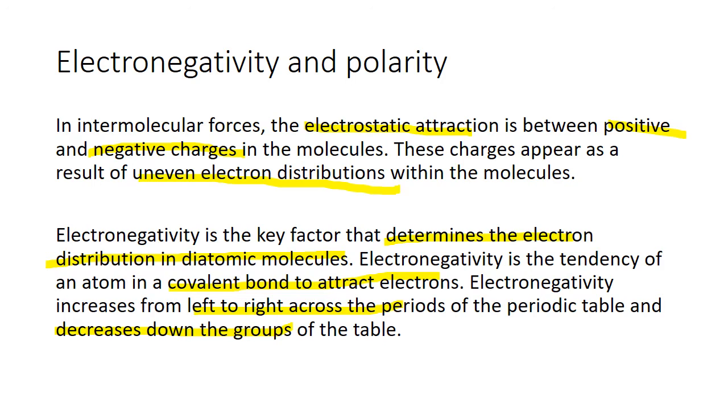So you say electronegativity is a key factor that determines the electron distribution in a diatomic molecule. Diatomic means there's two atoms within the molecule. Electronegativity is a tendency of an atom in a covalent bond to attract electrons. Electronegativity increases from left to right across the period and decreases down the group. Bear in mind, electronegativity is present in all compounds.